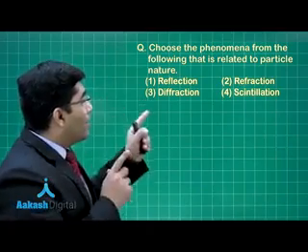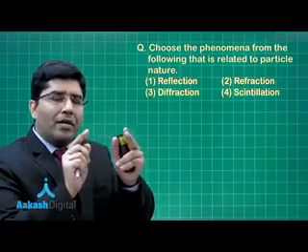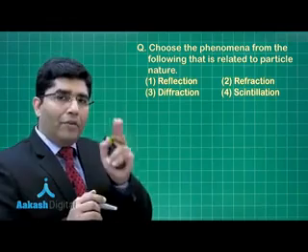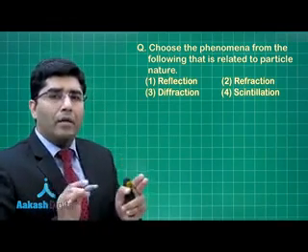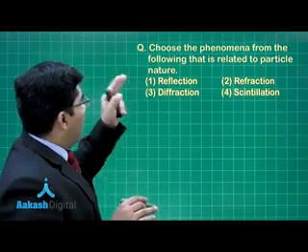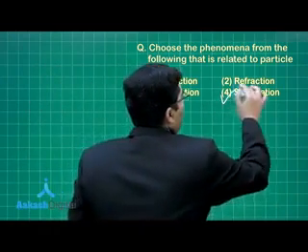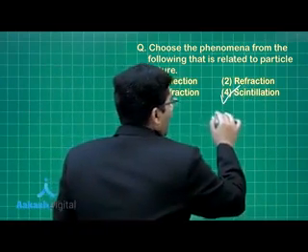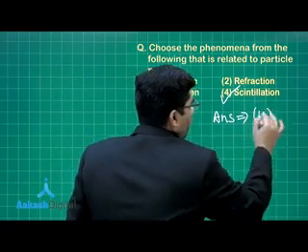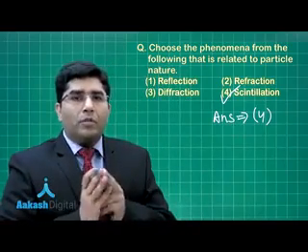Now, the last is scintillation. Scintillation is when a particle strikes a surface, it forms some spark or it leaves a point behind it. And if it is leaving a point behind it, it means it has some mass. Therefore, the phenomenon related to the particle nature is scintillation. So, fourth will be our answer. The answer is option number 4, right? So let's discuss the spectrum of atom.